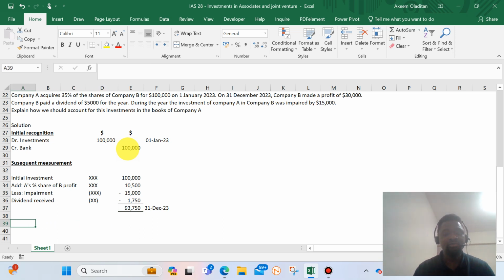When we're talking about investment in associates, this value that we have here, in terms of the share of profit, let's assume that after this year, in 2024 or 2025, company B made a huge loss in its books, to the extent that that loss has affected the investment to a negative value here.